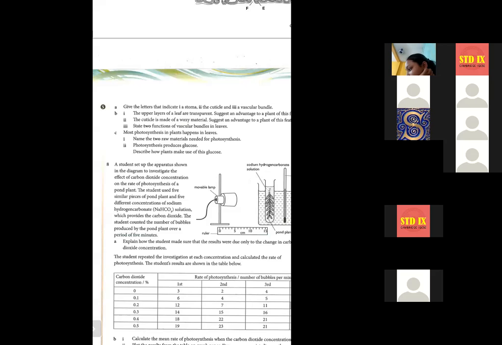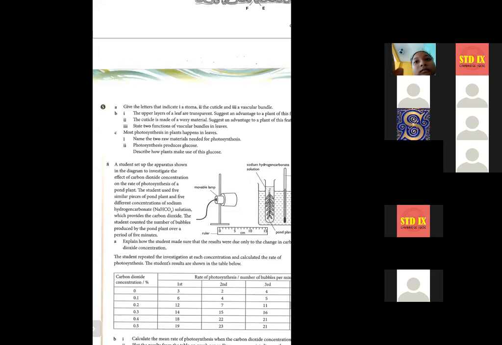So we cannot just provide the carbon dioxide directly. So what did they do? They took solutions of different concentrations of sodium hydrogen carbonate, NaHCO3. From this solution, they got the carbon dioxide. This chemical would provide the carbon dioxide needed for photosynthesis.